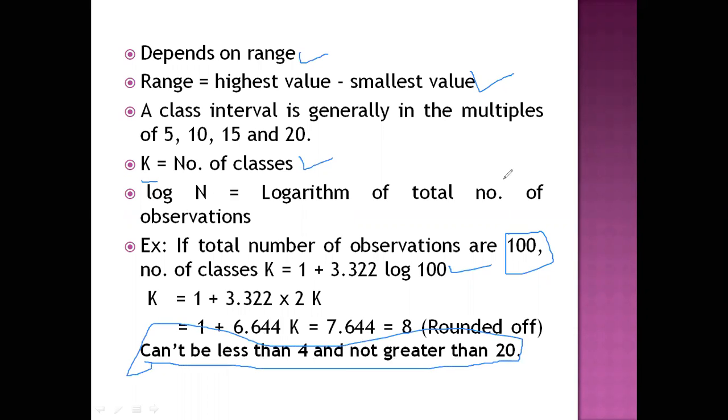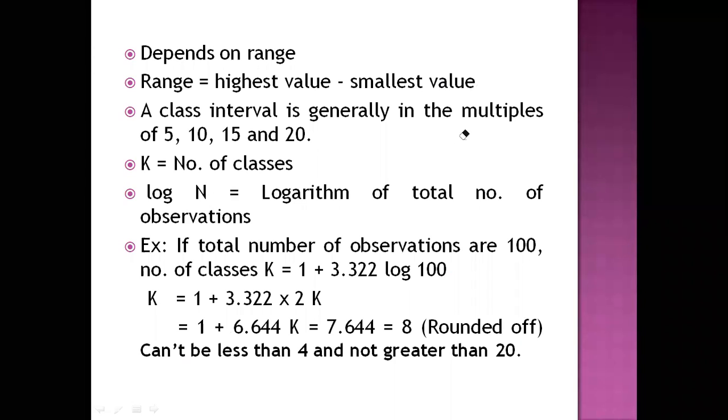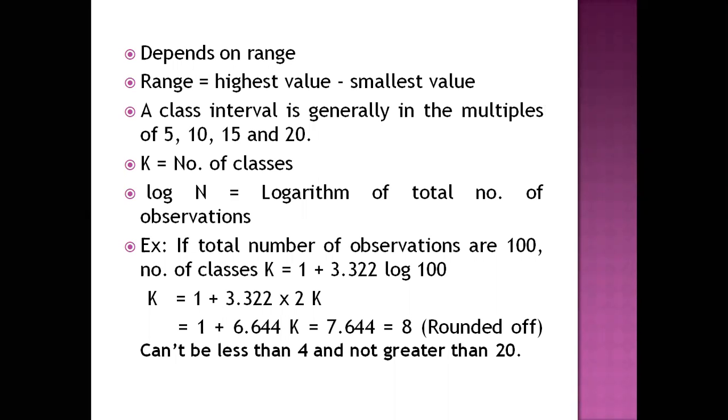But normally, in our daily construction, what we will do is always keep our classes between 5 to 15. It is ideal. Classes should not be more than 20 or less than 6. Normally we will follow that. Now, I hope you understood this. We will construct a continuous series with an example in our next class.